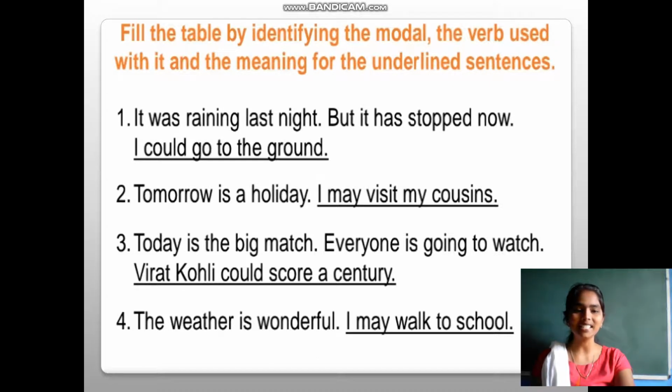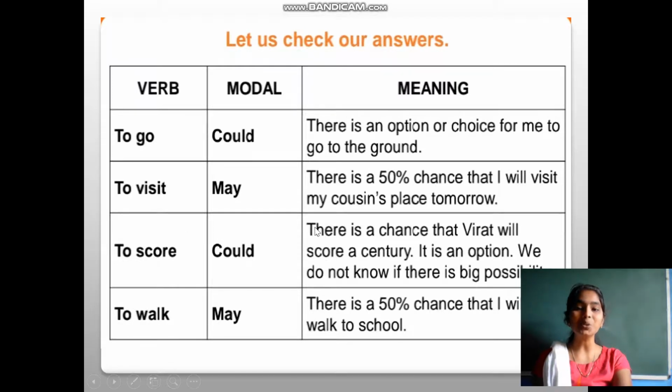Let's check the answers. The first verb is to go. What is the modal there? Could. What is the meaning exactly? There is an option or choice for me to go to the ground. Coming to the second sentence, what is the verb? Visit. The modal is may. There is a 50% chance that I will visit my cousins' place tomorrow. Third sentence, the verb is to score. The modal is could. There is a chance that Virat will score a century. It is an option; we don't know if there is a big possibility.